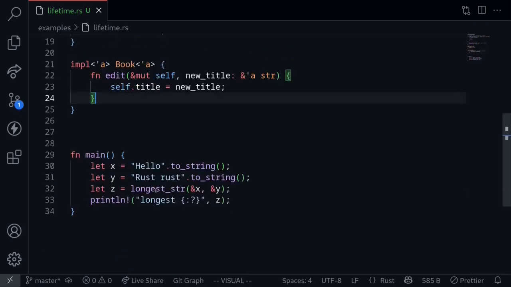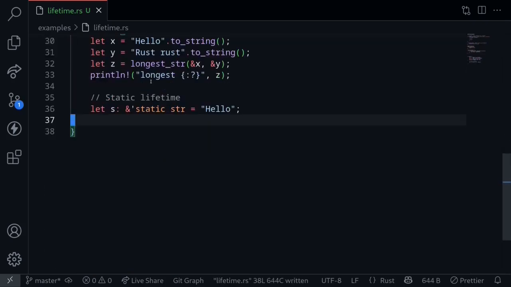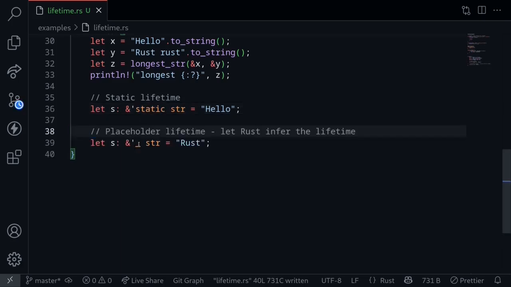And finally, there are two special lifetimes. The first one is called a static lifetime. When we hardcode a string into a Rust program, this will create a string slice where the lifetime is static, meaning that the reference is static. It is valid until the end of the program. And then we also have the placeholder lifetime, which we can make by putting an underscore. This tells Rust to infer the lifetime.